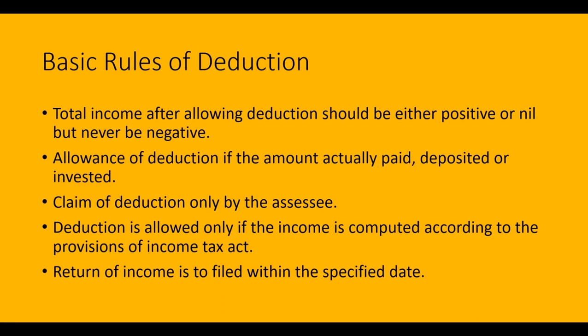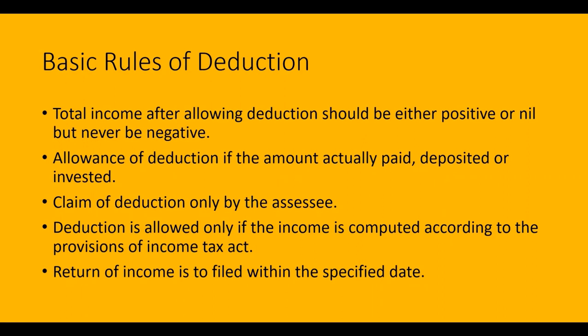Now let's look into certain basic rules of the deductions. The aggregate amount of deduction under section 80C to 80U cannot exceed the gross total income. This gross total income is exclusive of the long-term capital gain, the short-term capital gain which is subject to tax under section 111A, and other casual incomes.